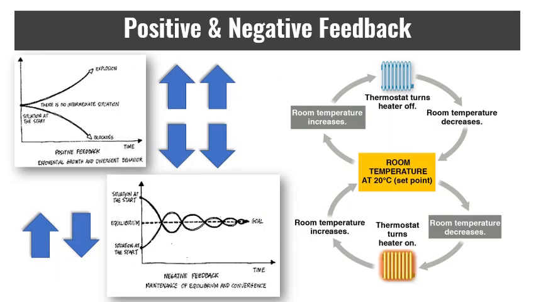Now, when you look at these responses, we find that they're tied into two main types of response. You have positive feedback loops and negative feedback loops. In a positive feedback loop, it's enhancing, so more gives you more or less gives you less. Those are relatively uncommon in the body, but they do exist. Negative feedback loops are much more common as they are homeostatic balancers. They're maintaining an equilibrium. More gives you less, less gives you more.